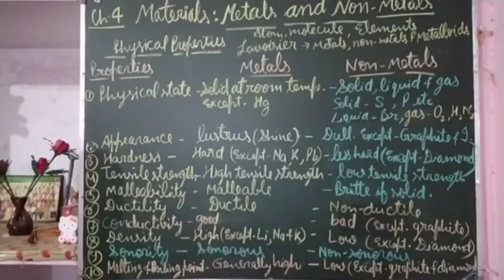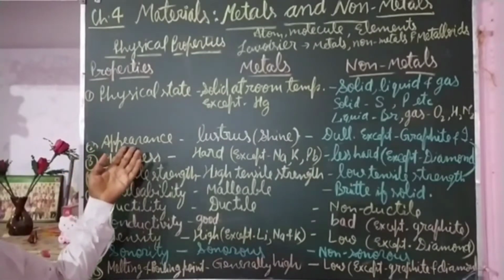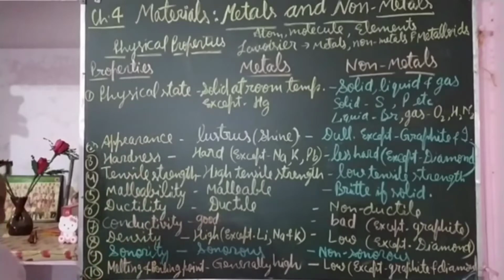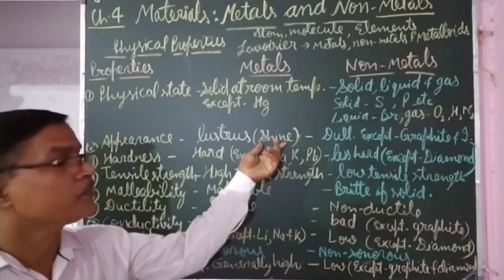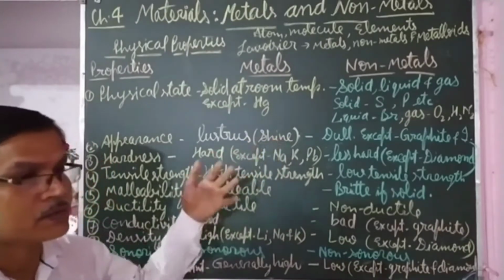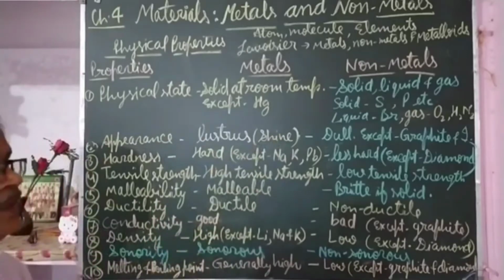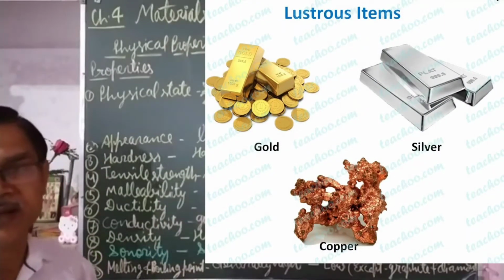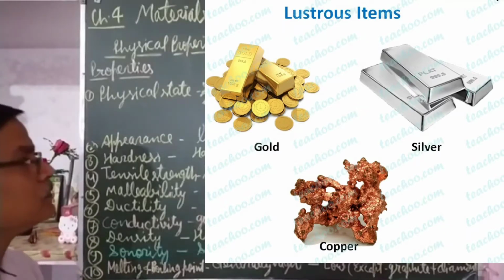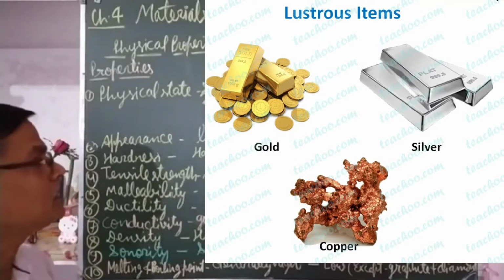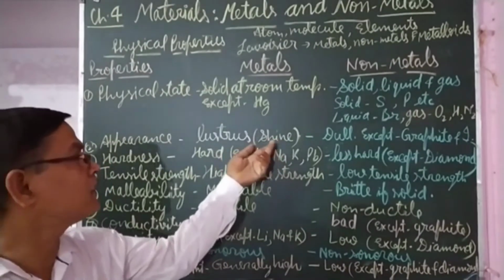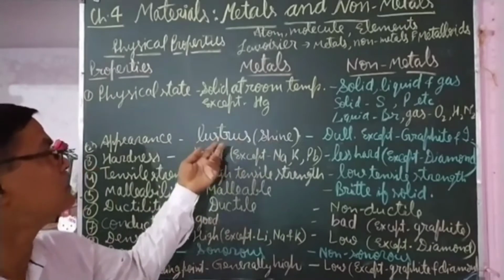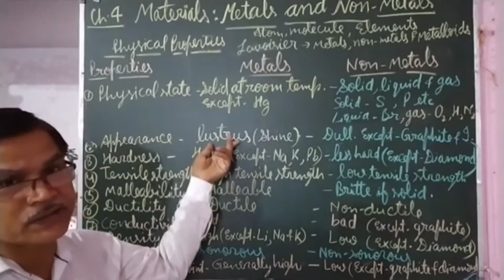The next property is appearance, how metals and non-metals appear. Metals have a particular shine, called metallic luster, as silver has a silvery shine, gold has a golden shine, copper has a brownish shine. Different metals have a shine of their own category, which is called luster, and metals are lustrous in nature.